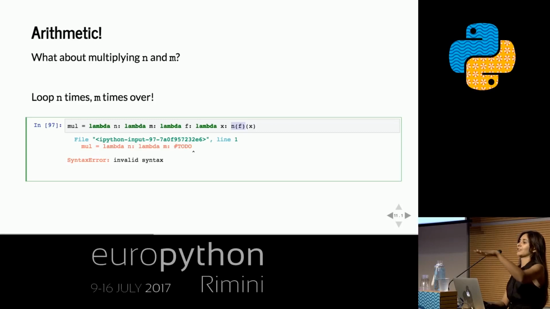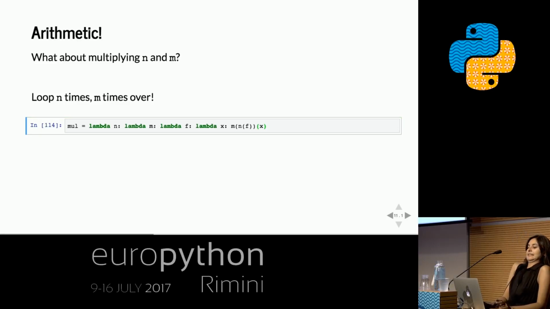I see your faces all look like my face looked the first time I played with this. Feel free to follow along if you've got your laptop in front of you. Open up an interpreter. Okay, so if I apply m to a function that loops n times, then I should get a function that loops n times m times, is how I'm trying to think about this thing.